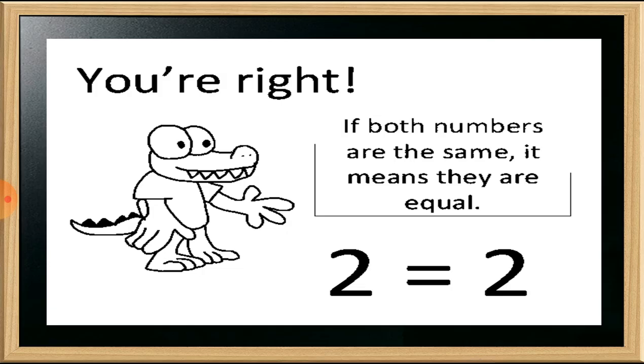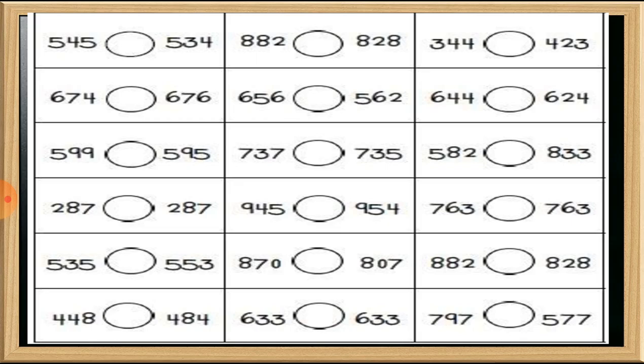It indicates that the numbers on both sides are equal, and the same numbers are there on both sides. The left side is the same number and the right side is the same number. So we have to put this equal to sign. Understood, students? Now here are some exercises, some examples for you.